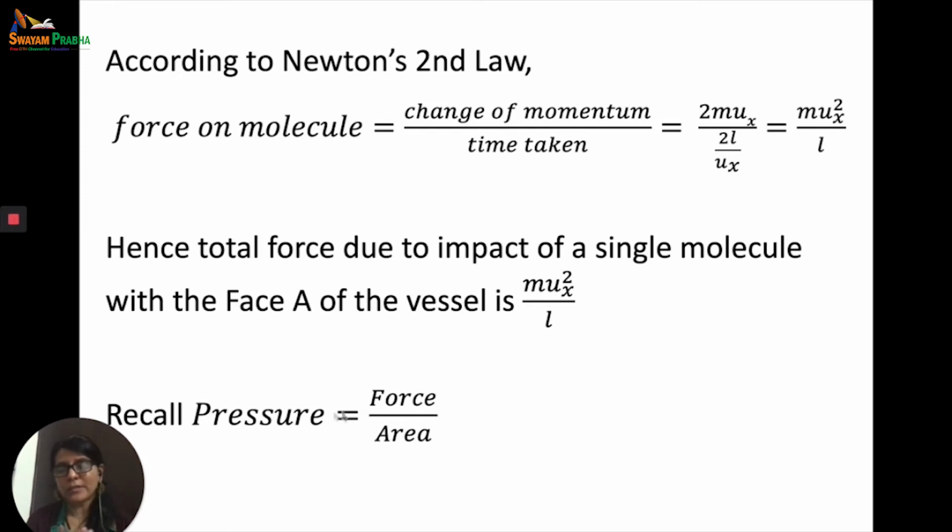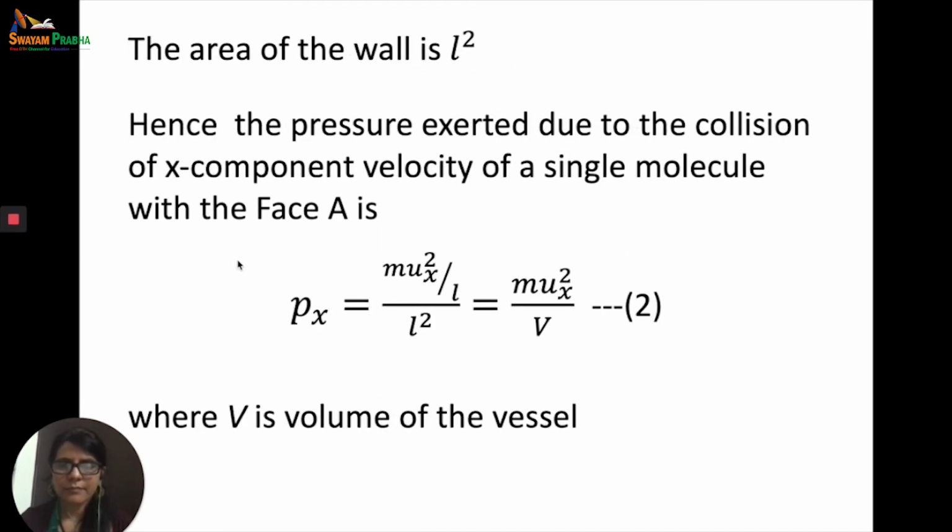Now we know that pressure is equal to force upon area. Now we know that the area of the wall was what?